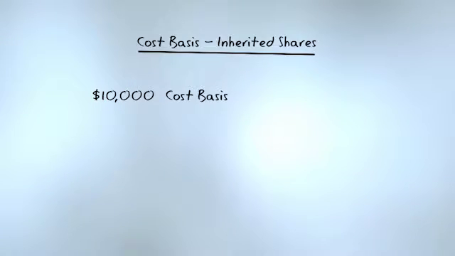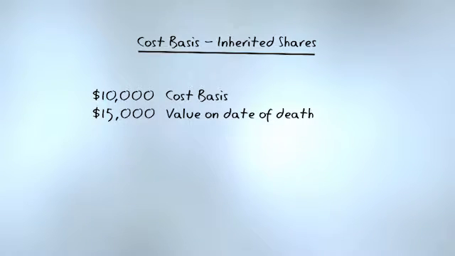Now let's take a look at some examples here. Let's start with inherited. Let's say that we have a client who bought stock for $10,000. That's their cost basis. That's money that they invested, they've already paid tax on. The value of the securities grows to $15,000. That's the value of the securities on the date that the owner of the securities dies.